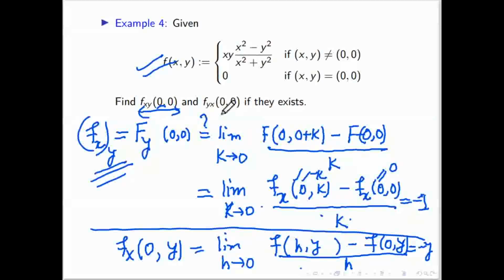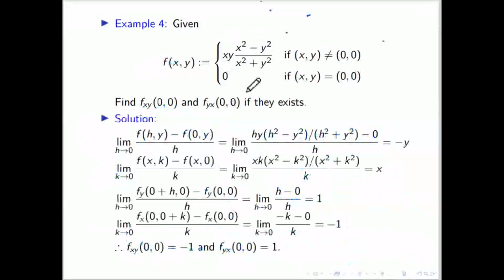Similarly, if you calculate this, it will come plus 1. Both are not equal for this example. So like this one came minus 1. If you calculate this one, it will come x. And again, if you calculate both the limits, one will come 1, another one will come minus 1. That means this one and this one both are not equal. Like if you differentiate with respect to x first and then with respect to y, and if you change the order, it is not always true.